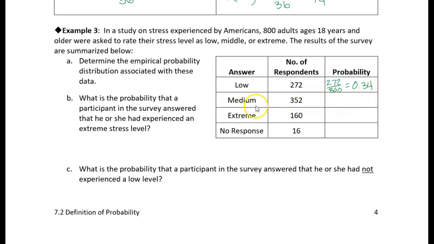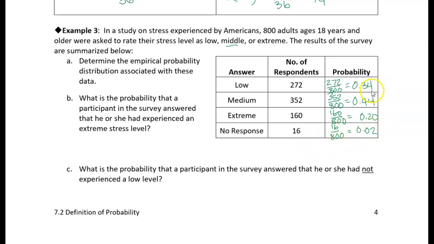For the outcome of medium, there were 352 respondents. So 352 out of 800 respondents said they had a medium stress level, or middle. I guess it says middle up here, but it says medium down here. If we calculate that as a decimal, we get 0.44. Extreme, 160 respondents out of 800, so that calculates to 0.20. And finally, apparently there were 16 people who didn't respond. So 16 out of 800 gives us 0.02.